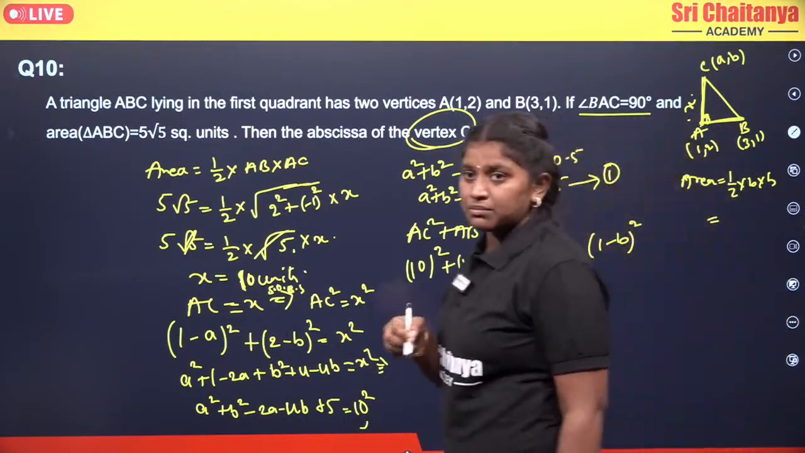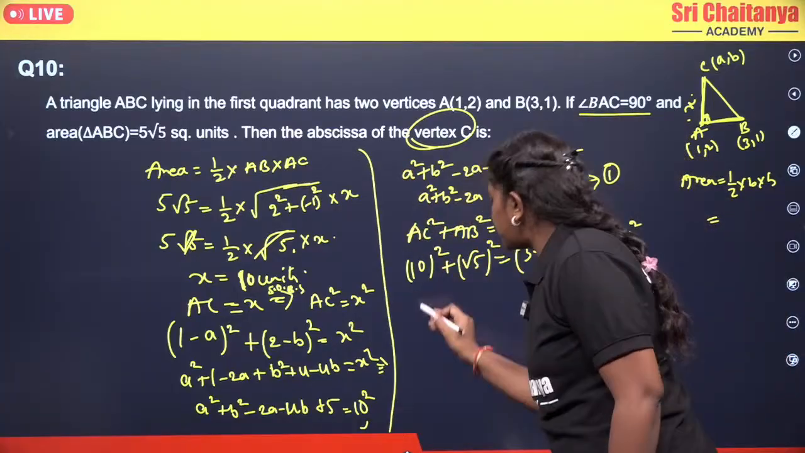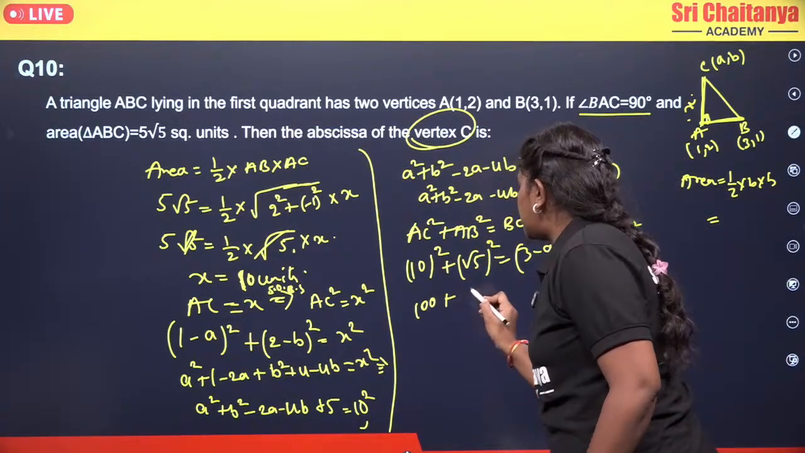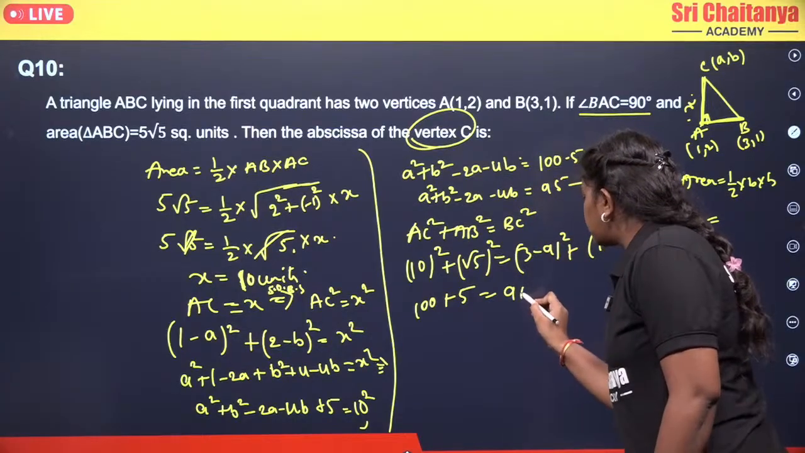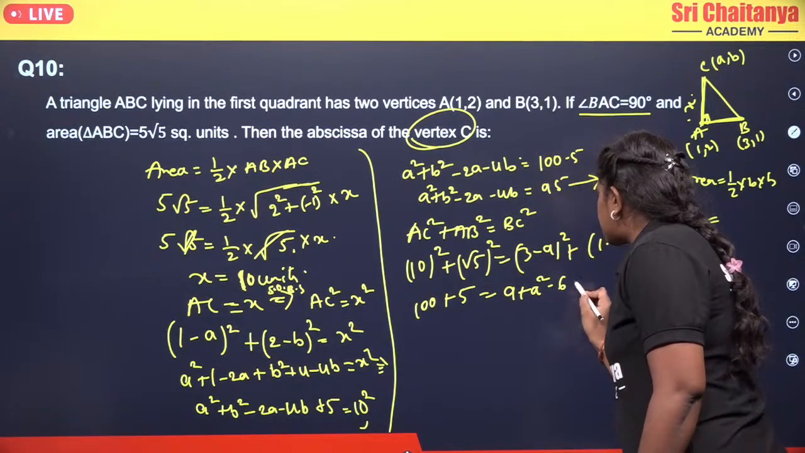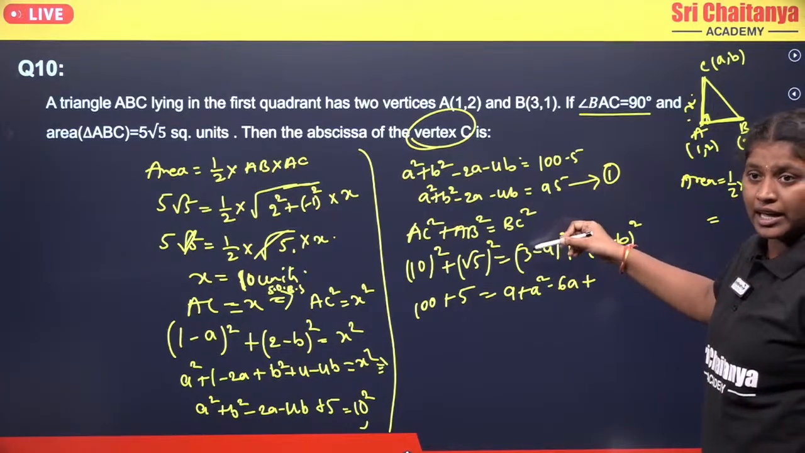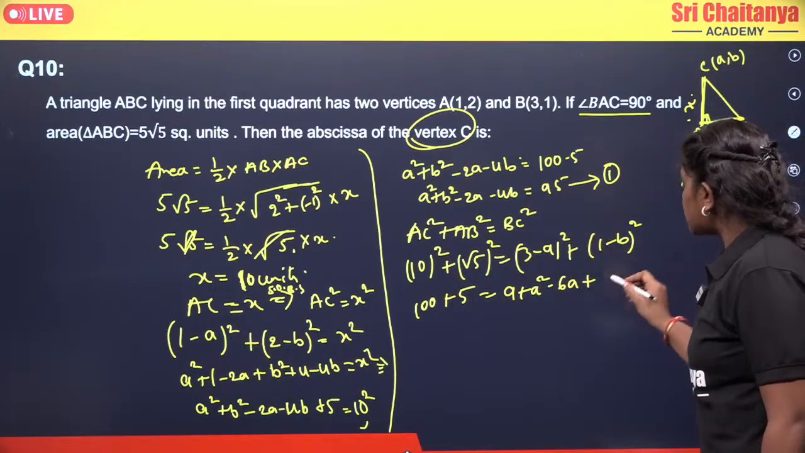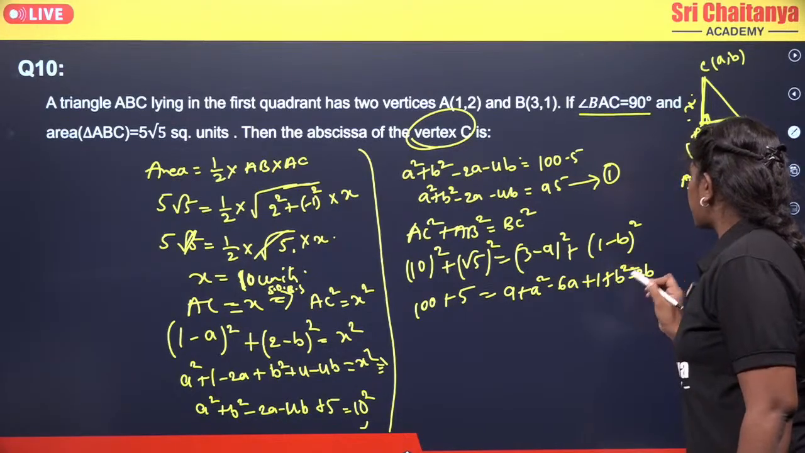Now if you simplify it, you will have 10 square, which is 100, plus root 5 squared, equals 3 square, 9, plus A square minus 6A, plus, using the identity (A minus B) whole square, here it is also 1 plus B square minus 2B.